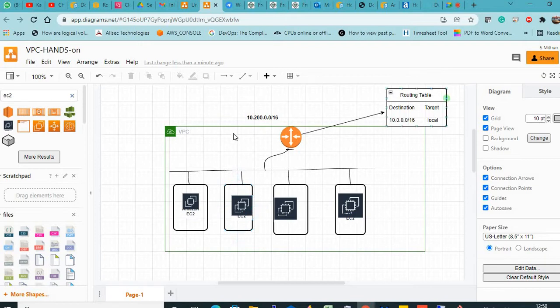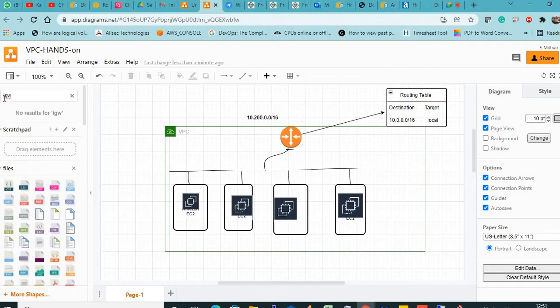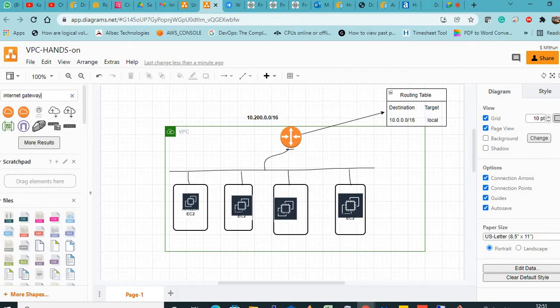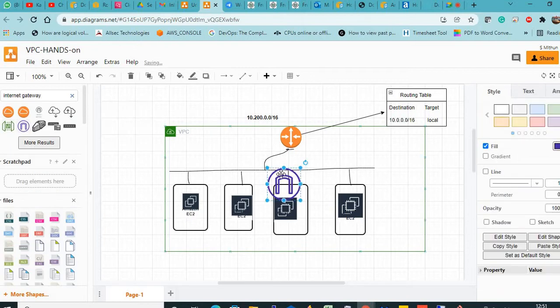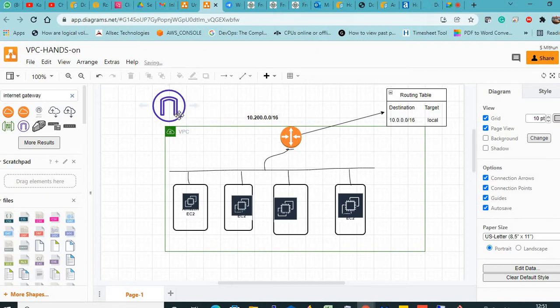For that we need an external router to connect to the internet. That is called IGW. What is that? Internet gateway. This is the symbol of the internet gateway. Now creation of the internet gateway will not suffice. After creating the internet gateway, you need to attach it to the VPC. So I will attach it to the VPC.